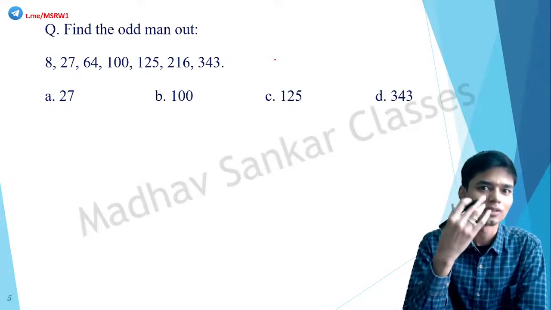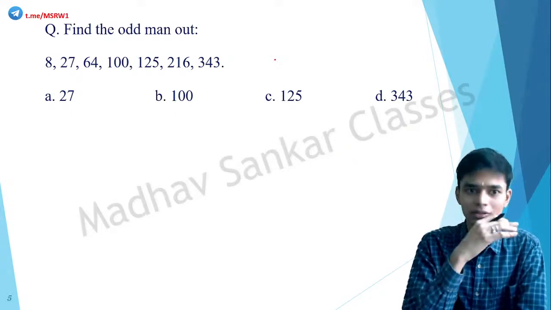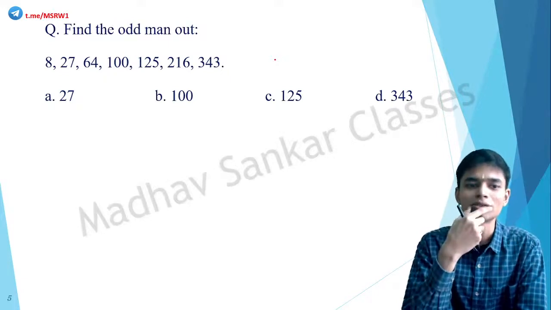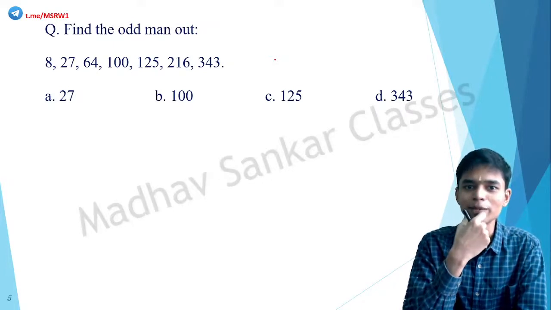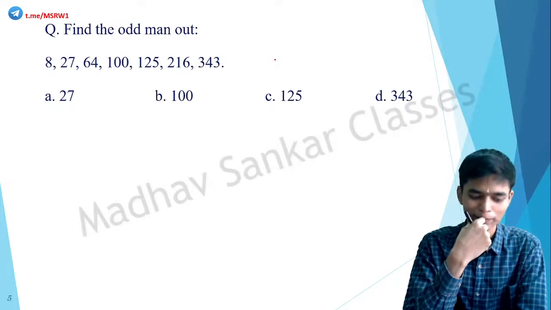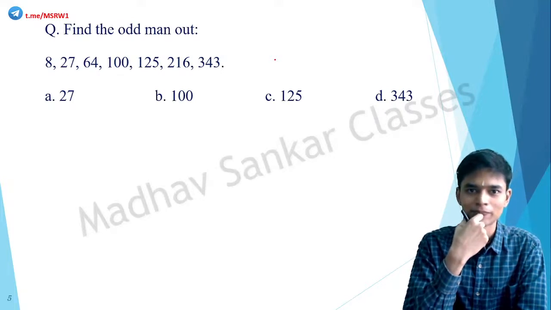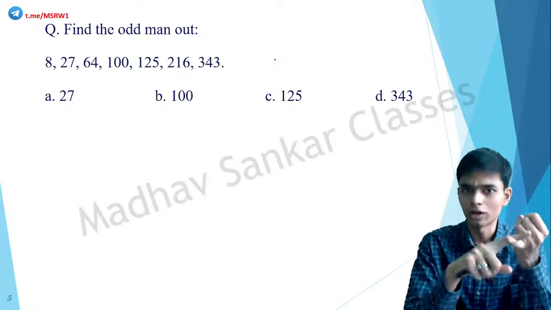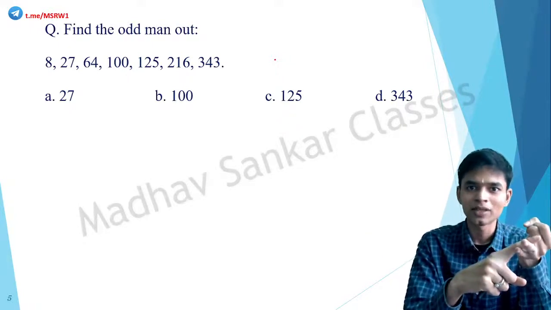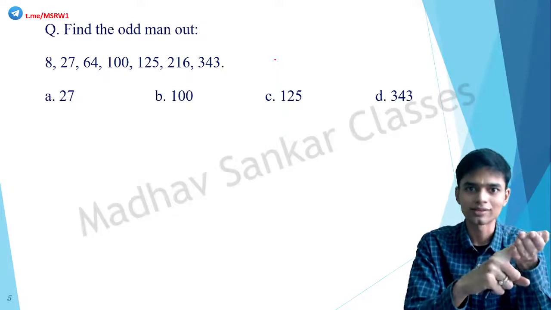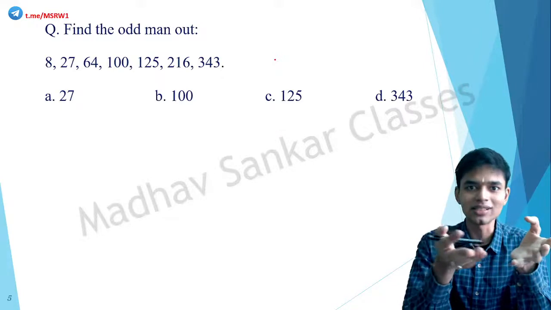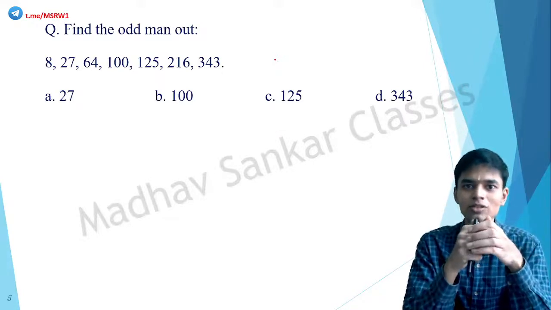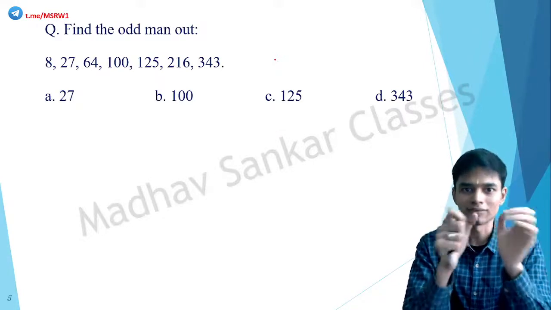Again, we have done 2 questions so far. So based on that, try to work this out. These are all related questions. So you should be able to see a pattern here. What are the common patterns? Odd numbers, even numbers, correct? Prime numbers, squares, cubes, correct? These are the most common patterns that we see in these kinds of questions. So try to check if any of those fits first.